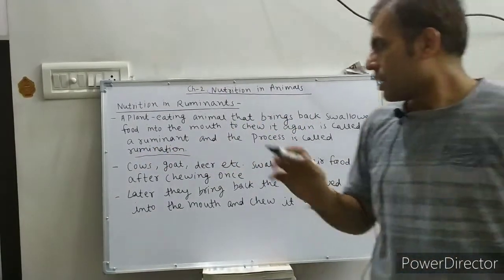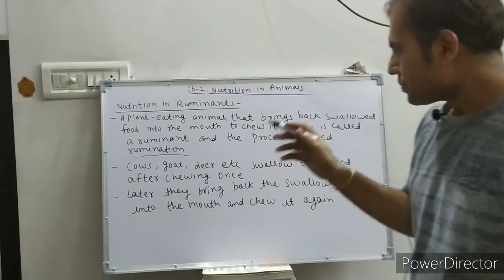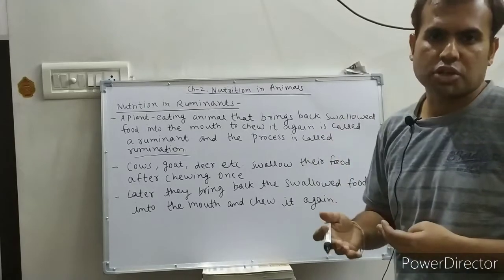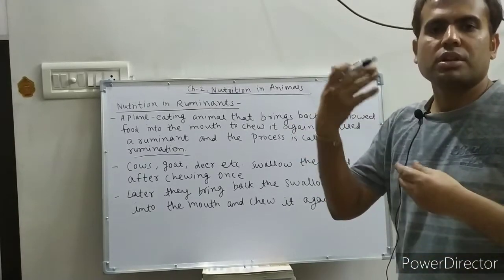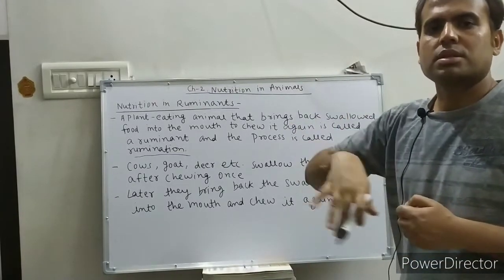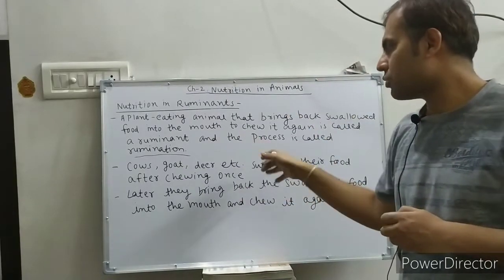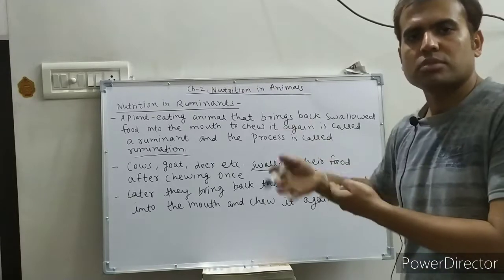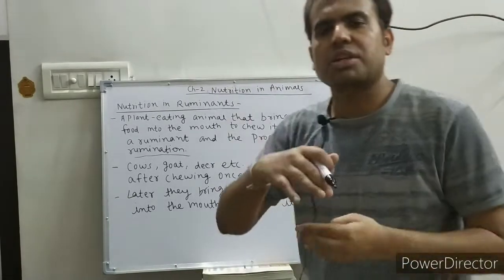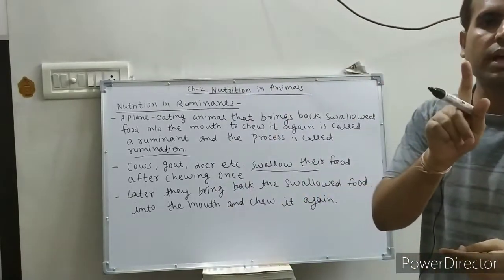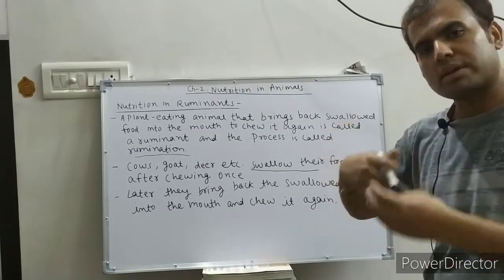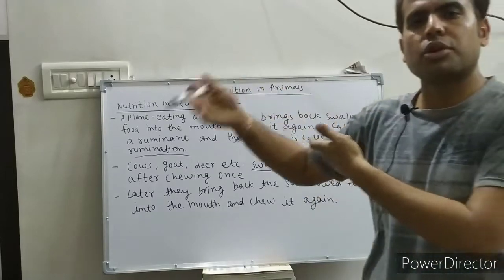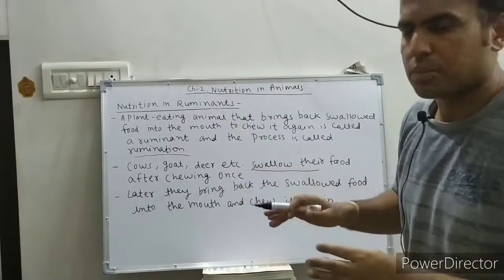See here, cows, goat, deer, these animals, after chewing the food the first time, swallow their food. First they chew the food only one time, then they swallow it, which means it is sent into the stomach for the digestion process.